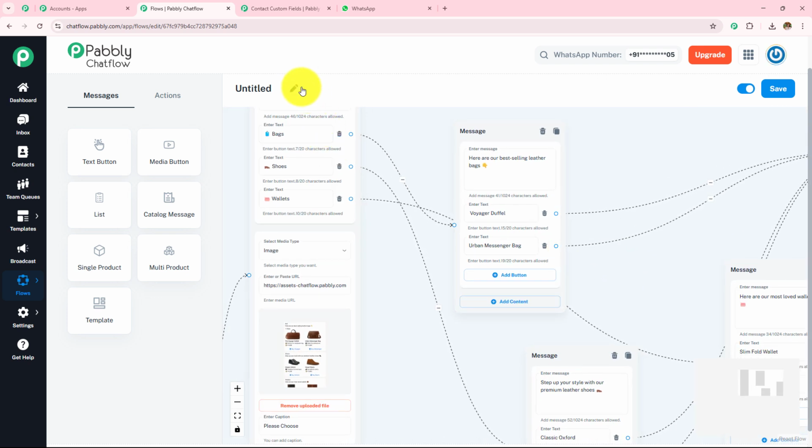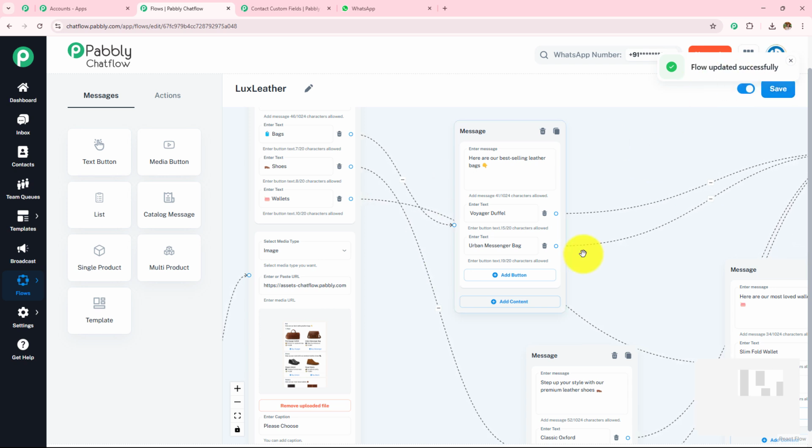Now let's quickly rename this chatbot. Let's say the name of this chatbot is Lux Leather. It is very important that we have turned on this button so as to keep this flow active, or the messages will not be sent. And it is also important that we have saved this flow. If we do not save it, the flow will be lost and the messages will not be sent. So here the flow updated successfully.